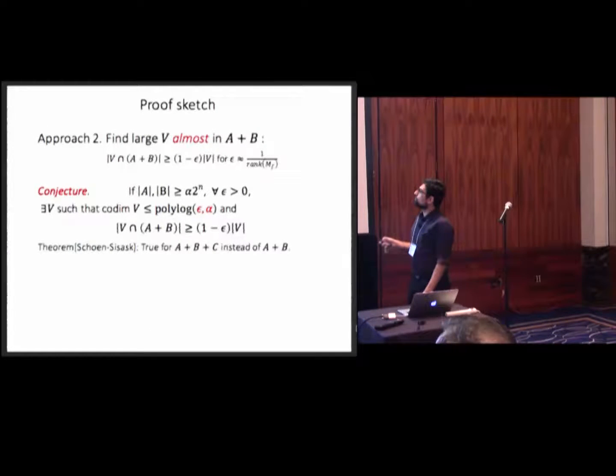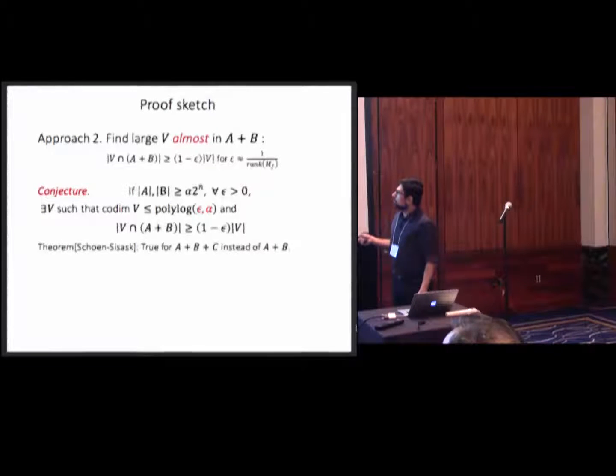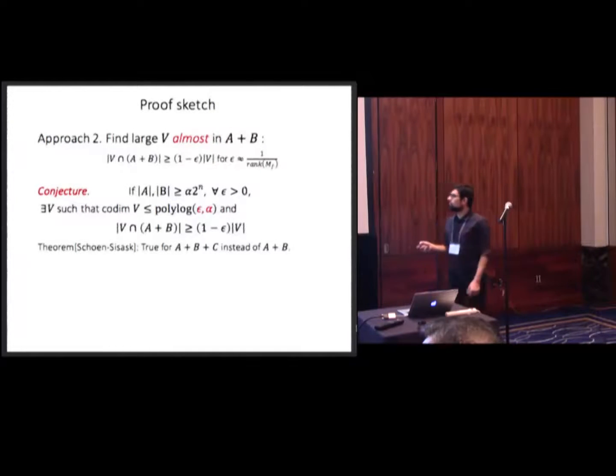By the way, now we're talking about A plus B, but this is known if instead of A plus B, we were talking about A plus B plus C. So if you have 3 sets A plus B plus C, this paper by Shou and Sisak showed that it actually has subspaces almost all contained in that.